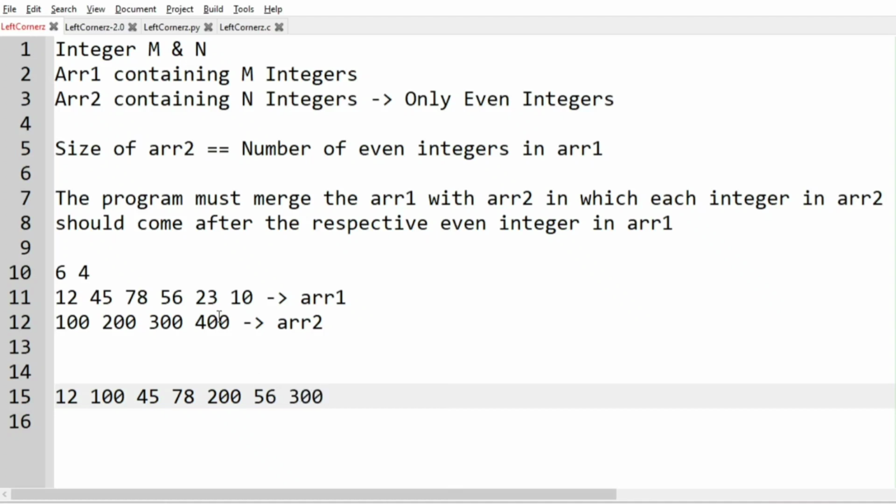And then we have 23. 23 is odd, so we'll print 23 and move to the next iteration in array 1. Next we have 10. 10 is an even integer, so we'll print 400 from array 2. So this will be our output.